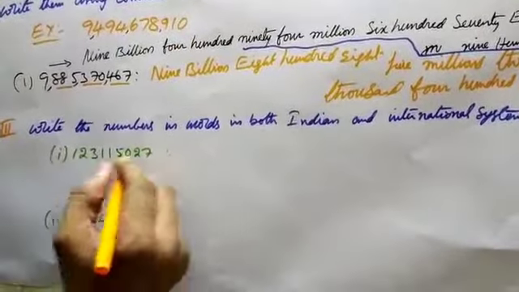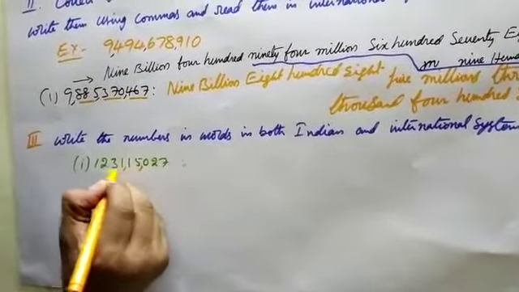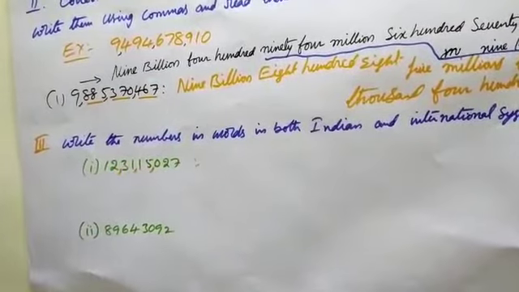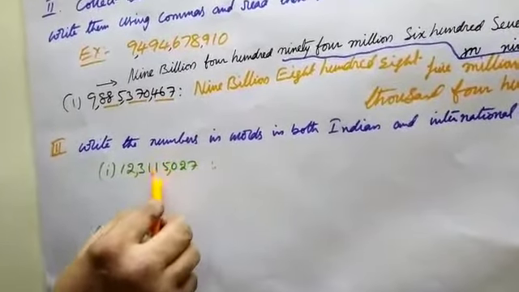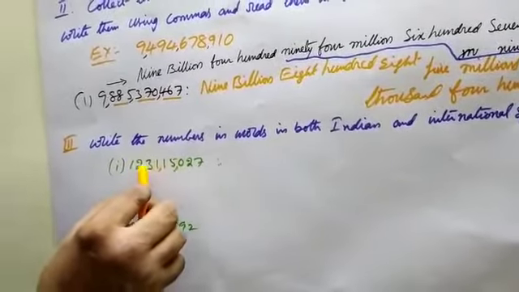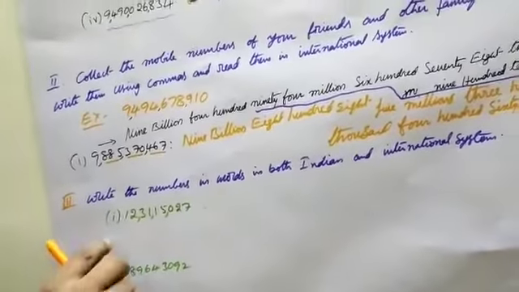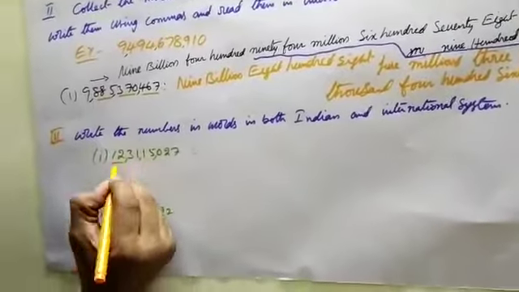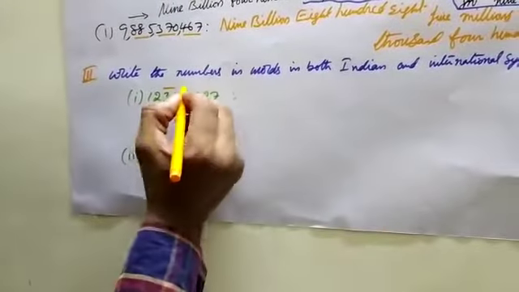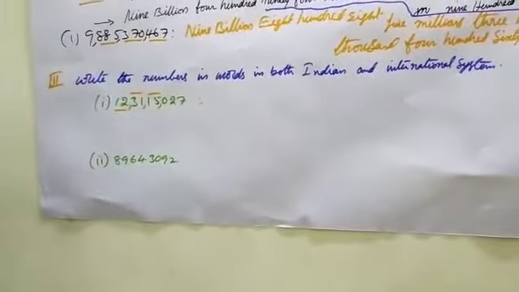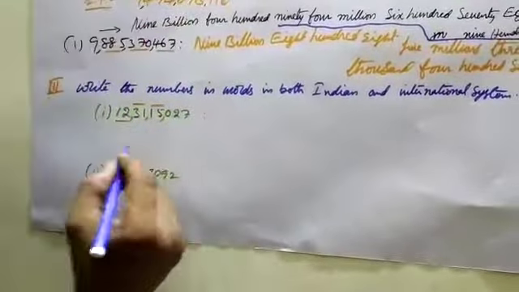Like, see, first of all divide with the Indian system. First 3 digits, after 3 digits, then after 2. See, ones, tens, 100, 1000, 10,000, lakh, 10 lakh, crores, 10 crores. Like see here, 12 crores, 31 lakhs, 15,027. I read first in words, write in words.